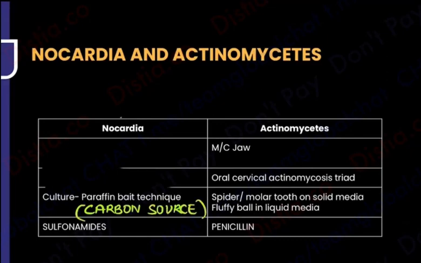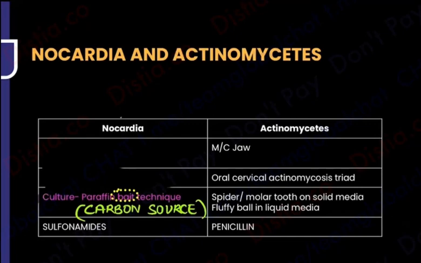So Nocardia says, if you want me to grow, you will have to give me carbon. So what will I do? I will do culture with paraffin bait technique. Do you guys know what is bait? Like for example, when you go fishing. For fishing, you put a little bit of food, then only the fish will get attached onto the hook and you will be able to fish it out.